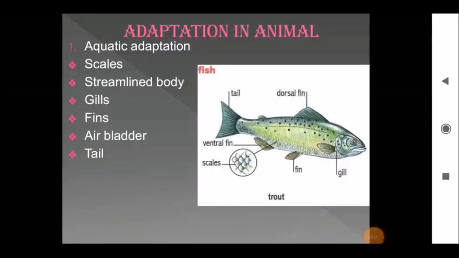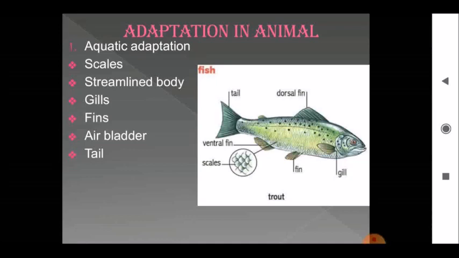Aquatic adaptation. Aquatic animals are those which live in water, for example fish, turtle, crocodile, etc. Fishes live permanently in water, while other animals live both on land and in water. So here we will study the adaptation of fishes.